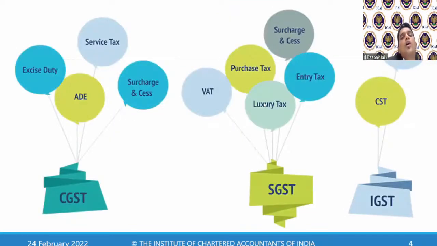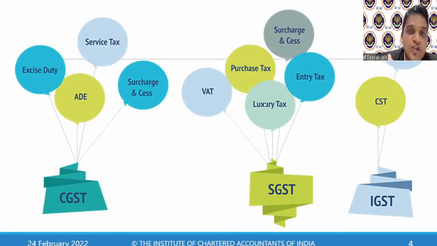Now, what all the taxes which got subsumed in the GST? We all know this, but we'll just brief this. Now you have 3 taxes: CGST, SGST, and IGST. Everybody knows this, but for people who do not know, I'm explaining this, that what is a tax where you will levy if you have 3 types of taxes: CGST, SGST, and IGST.